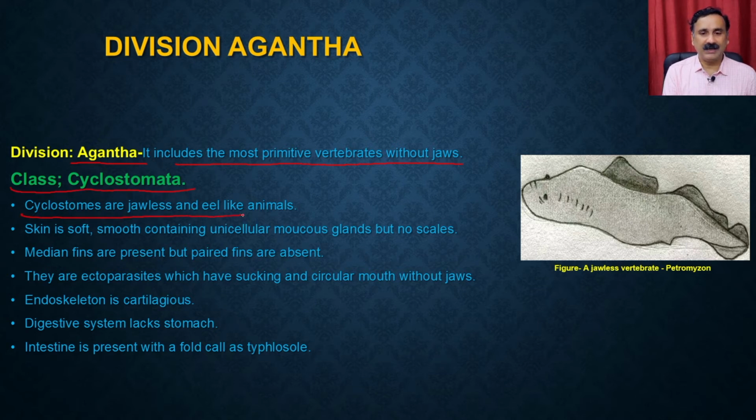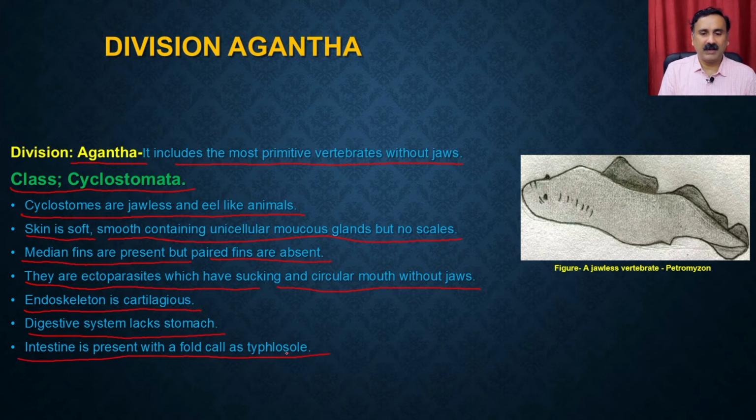Cyclostomatas are jawless and eel-like animals. The skin is soft, smooth, containing unicellular mucous glands but no scales. Median fins are present but paired fins are absent. They are ectoparasites which have a sucking and circular mouth without jaw. The endoskeleton is cartilaginous and the digestive system lacks the stomach. Intestine is present with a fold called the typhlosole. So this is an example where you have the Petromyzon.